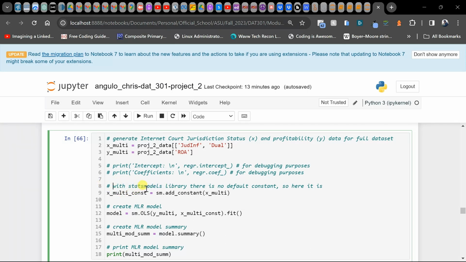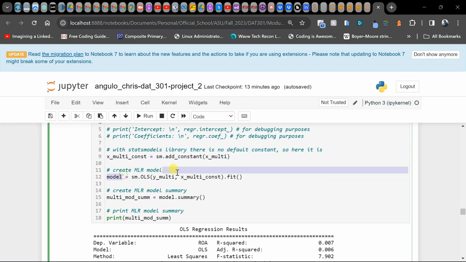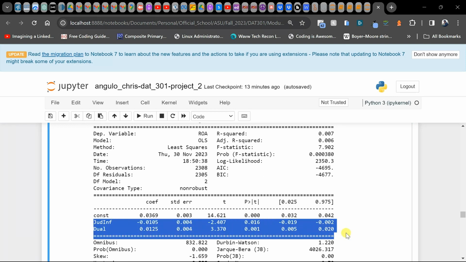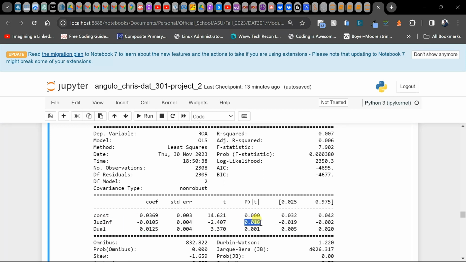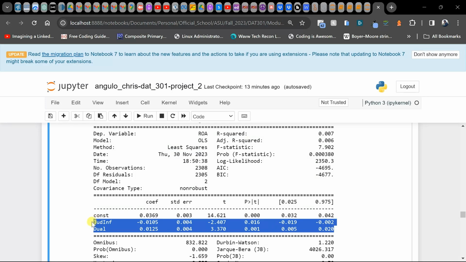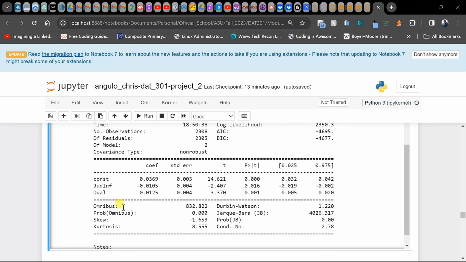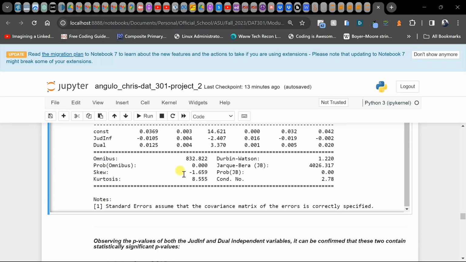So again, we're going to run this multiple linear regression model again, and let's look at its summary now. So now we only have these two, and we are seeing that indeed they are both less than 0.05. These seem like the two variables that are pretty significant in affecting the outcome of the profitability.